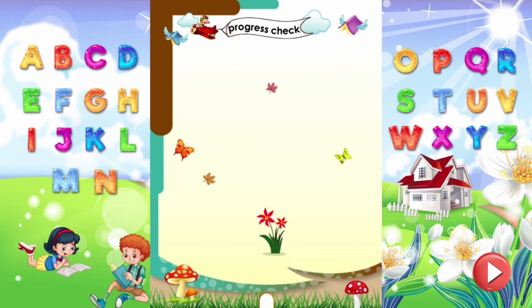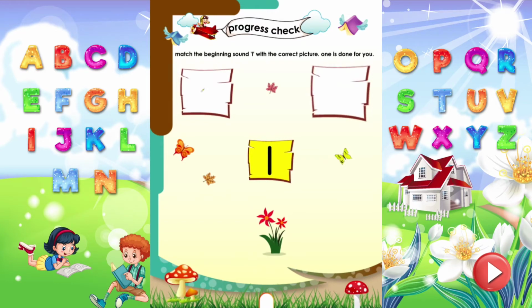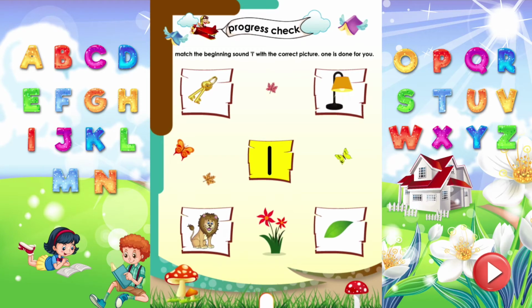Progress check. Match the sound with the correct picture. One is done for you. Lamp starts with the sound L. Lion starts with the sound L. Leaf starts with the sound L.